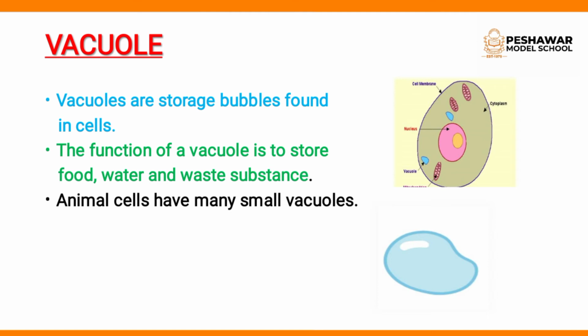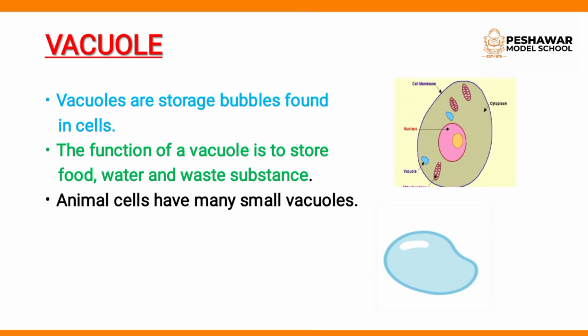First we have discussed animal cells. The cell membrane is found in both plant and animal cells, and the nucleus is also found in both. Cytoplasm is also found in both plant and animal cells, and vacuoles are also found in both. The function of a vacuole is to store food, water and waste substances.